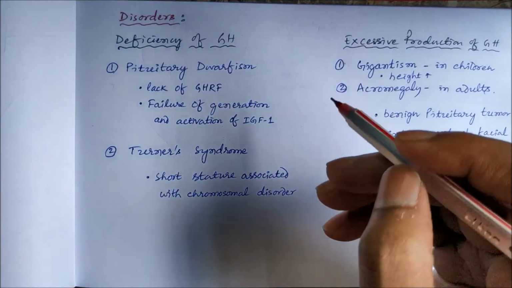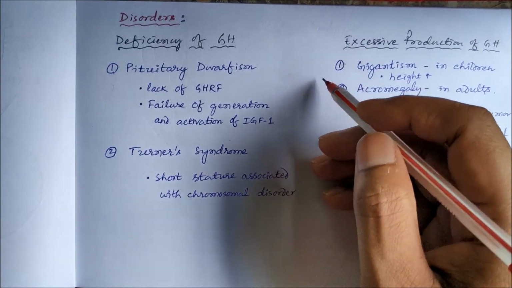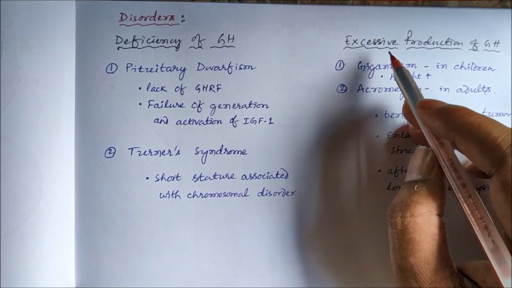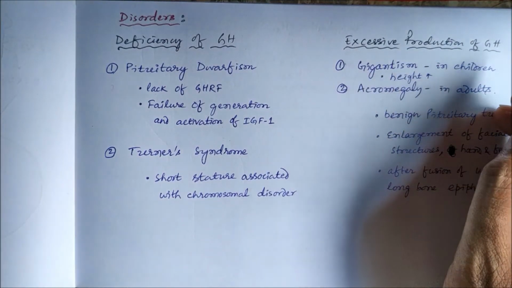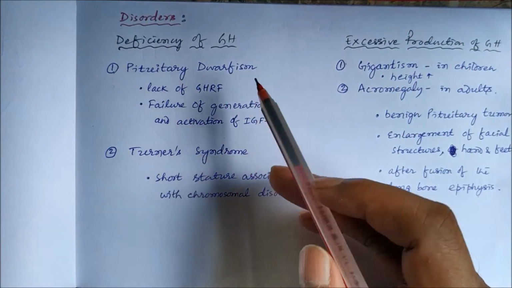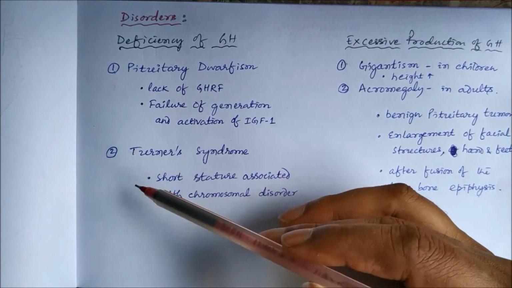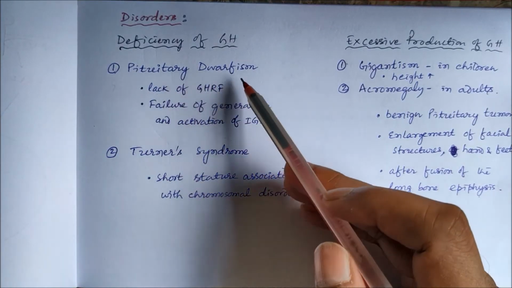The disorders associated with growth hormone can be either deficiency of growth hormone or excessive production of growth hormone. So when there is deficiency of growth hormone, there can be two conditions. One is pituitary dwarfism.